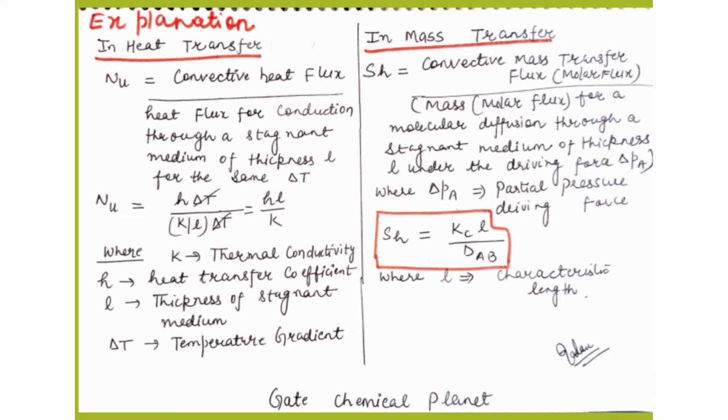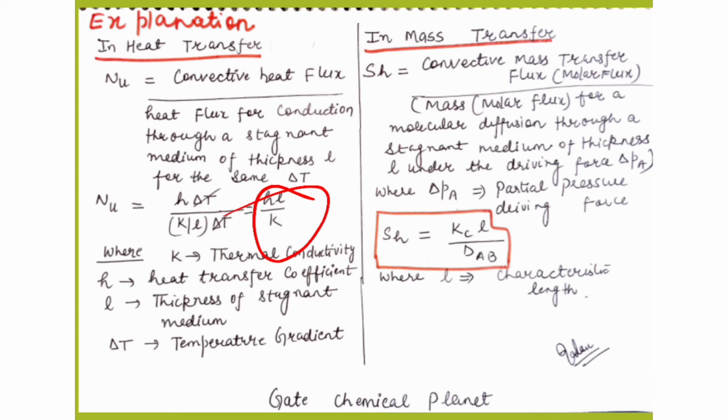Temperature gradient. Okay, so the Nusselt number is equal to hL by k, where k is the thermal conductivity of the material, h is the heat transfer coefficient, small l is the thickness of the stagnant medium, and delta T is the temperature gradient. So in this way we can calculate the Nusselt number in case of heat transfer.